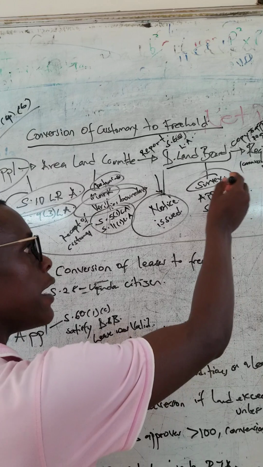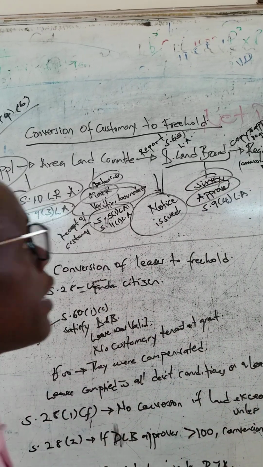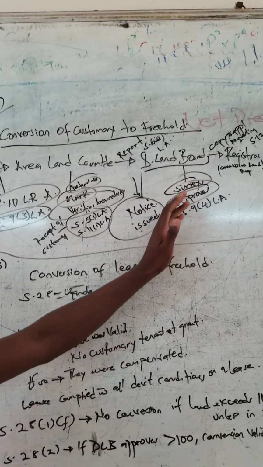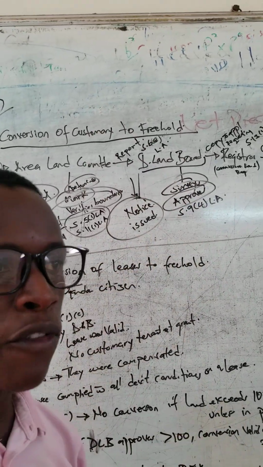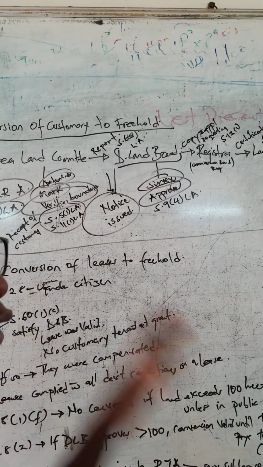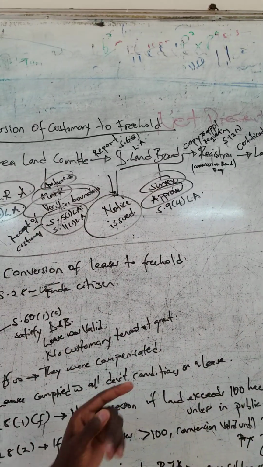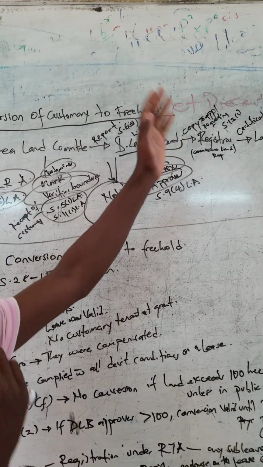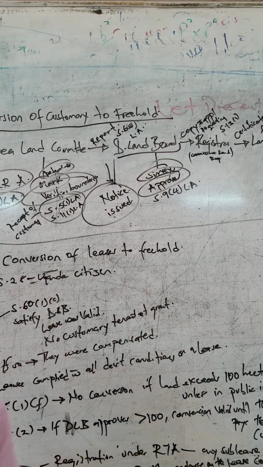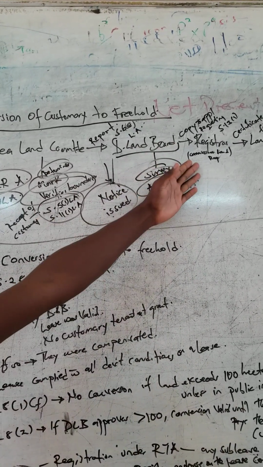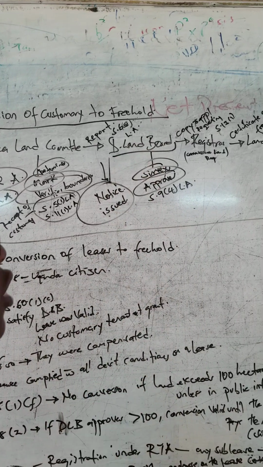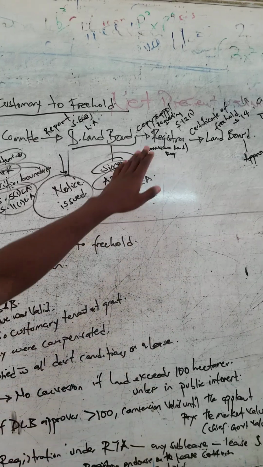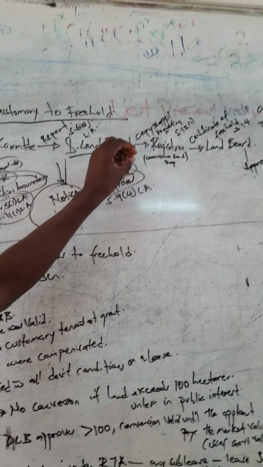After making the survey, they have to approve. You get? They approve the report and the application. So on approval, the district land board's onus is to send to the registrar, who is the commissioner, land registration, that report and a copy of the application, requesting him to issue a certificate of freehold.